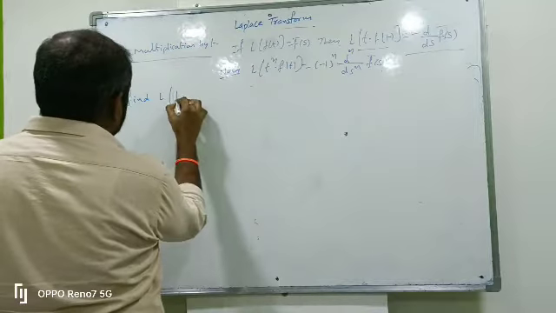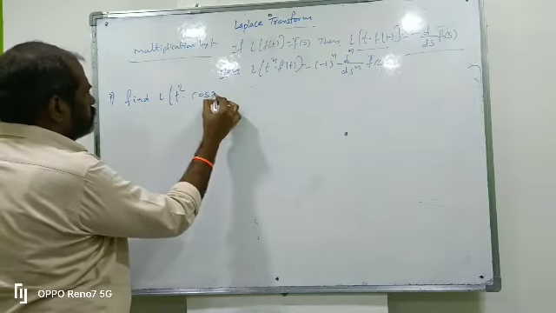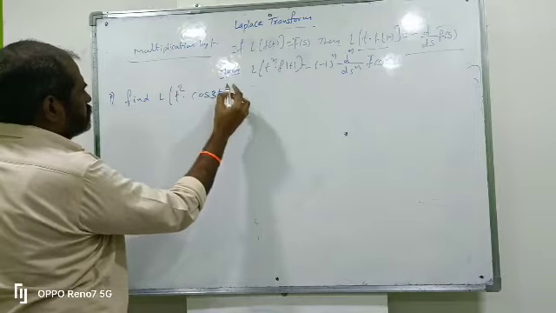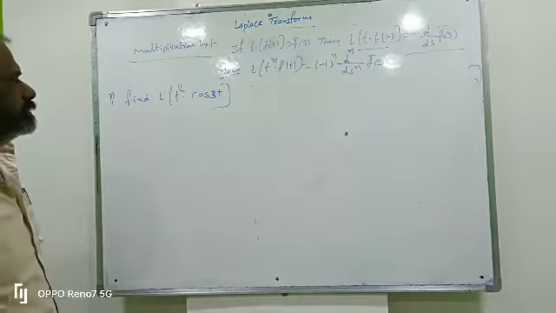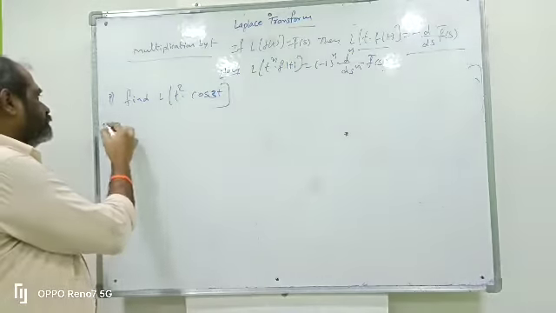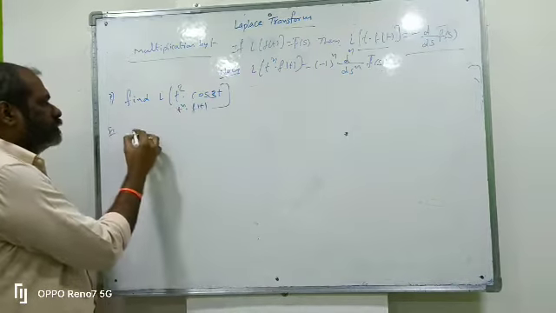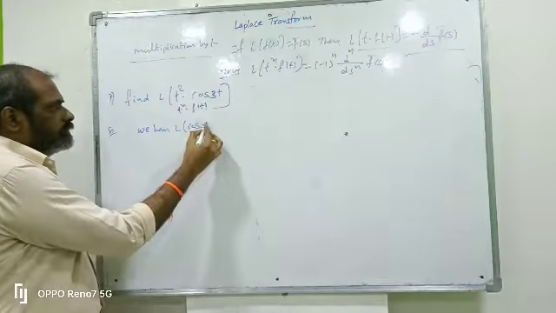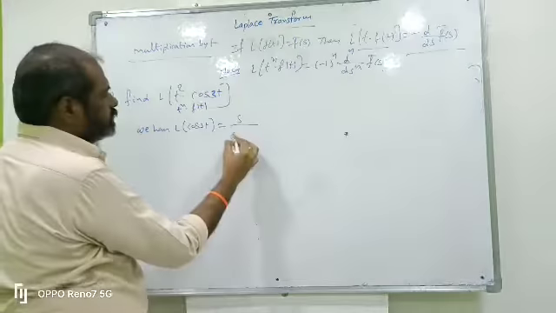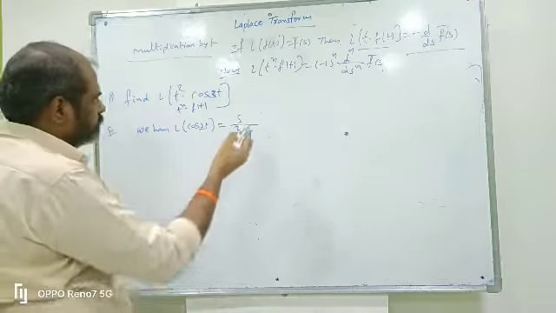Find L of t square into cos 3t. L of t square into cos means t power n into f of t. So here f of t is cos 3t. Find the Laplace transform of cos 3t. L of cos 3t equals s by s square plus a square, where a square is 3 square, which is 9. This is f bar of s.